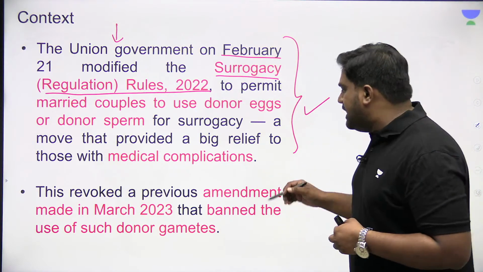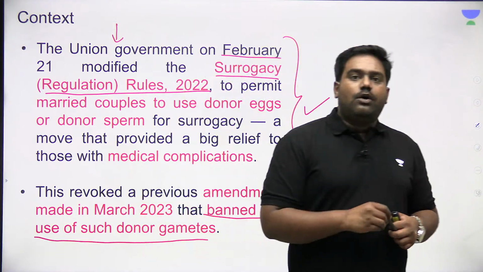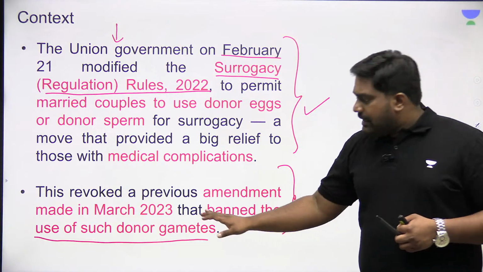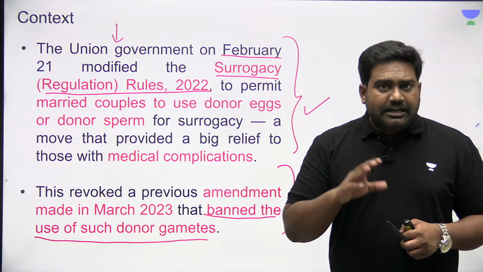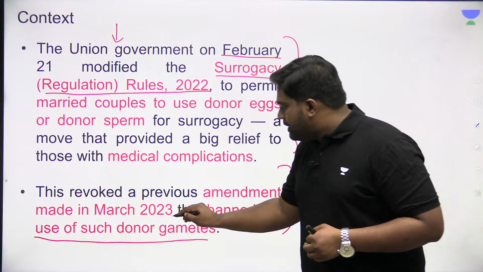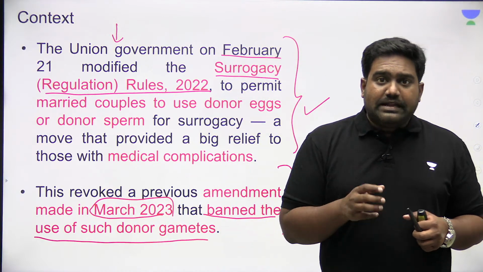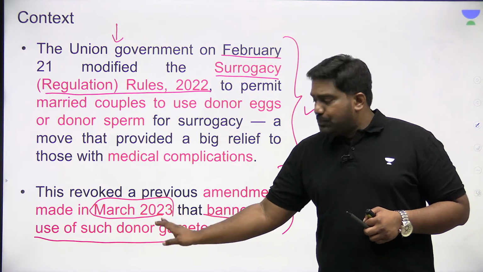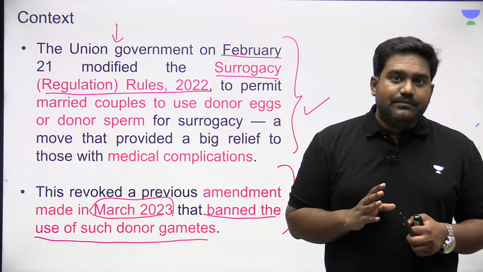What was the change that was done last year? The change that was done was that it banned the usage of donor gametes in the process of surrogacy. I will explain this in detail, don't worry, we'll get into the complete nitty-gritties of this topic. As of now, just understand that last year, in March 2023, the Ministry of Health and Family Welfare that regulates surrogacy in India had amended the rules which prohibited the usage of donor gametes in the process of surrogacy.